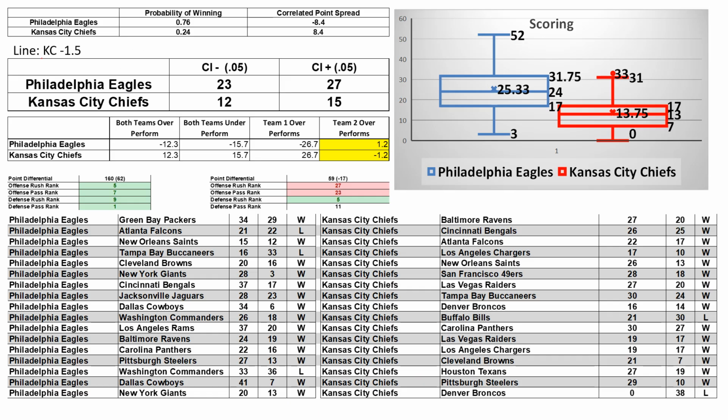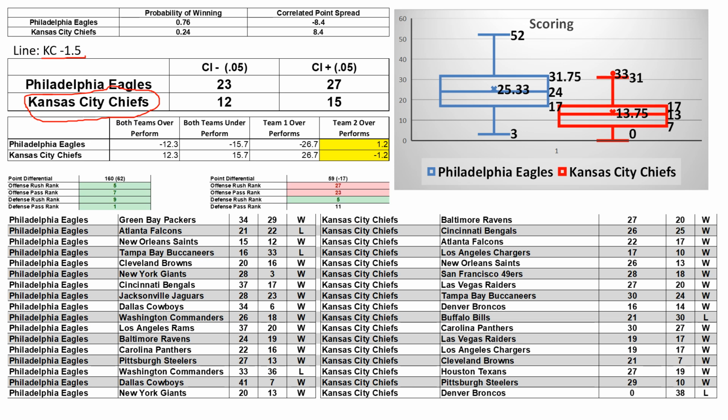So KC is favored by 1.5. I reluctantly am going to take Kansas City. I say reluctantly because it just seems like they've gotten every break this year. But they've also played phenomenal situational football. And that's what we're going to go through with the numbers.